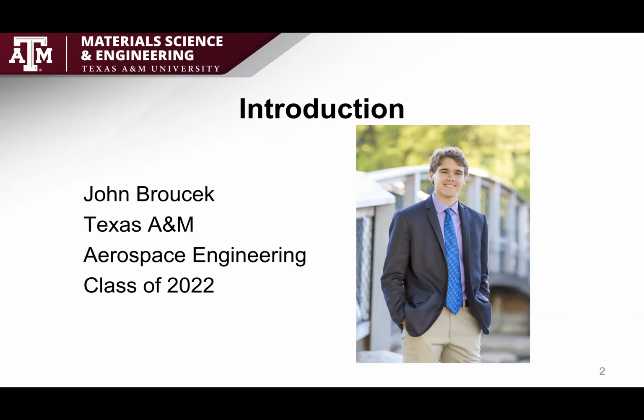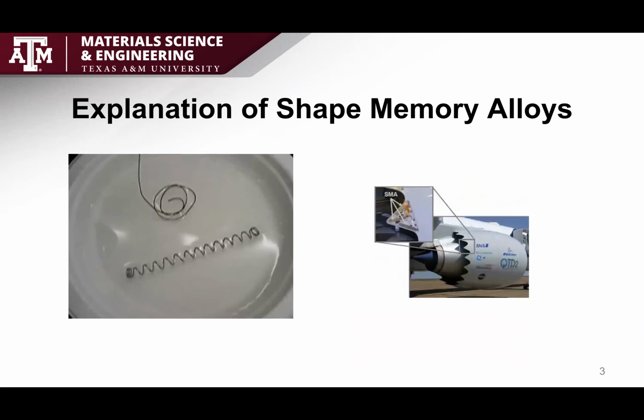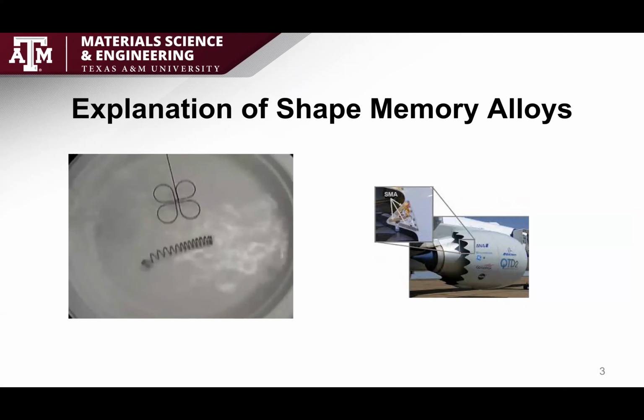memory alloys. So a quick explanation of what are shape memory alloys, or SMAs. Shape memory alloys are a metal that can return to a trained shape if it's subjected to increases and decreases in temperature. This process is called the shape memory effect. The temperature changes affect the microstructure of the alloy and then influence the macrostructure at values called transformation temperatures. The goal of this project is to understand at what temperature transformation occurs when we alloy different elements and compositions and perform processing on samples.